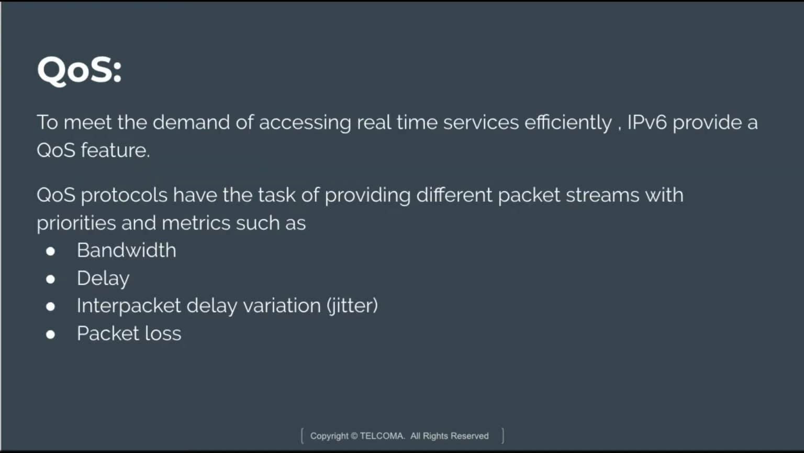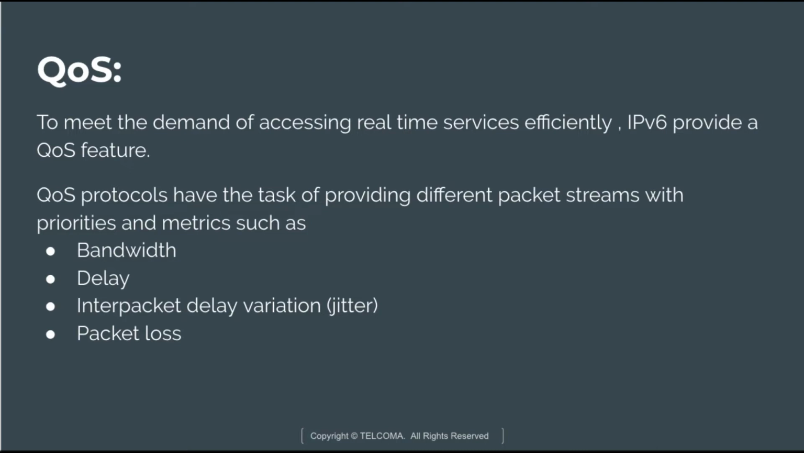According to the basic IP model, all the packets in the network are treated similarly. That means all the packets are forwarded with best effort according to the first come first serve principle. So here the quality of service plays an important role. To meet the demand of accessing real-time services efficiently, IPv6 provides a QoS feature.